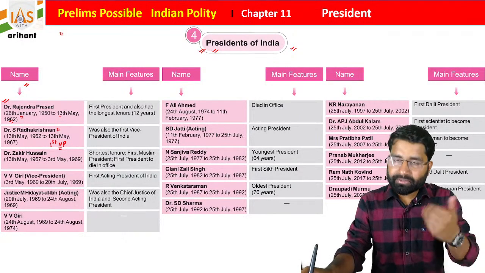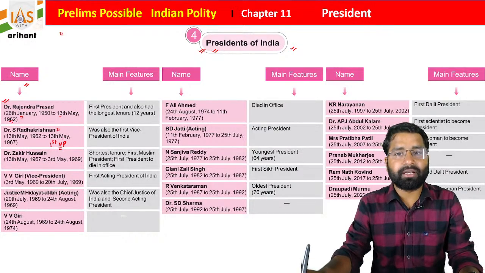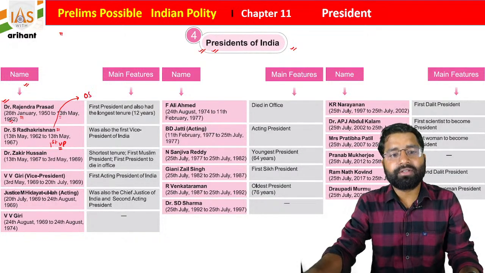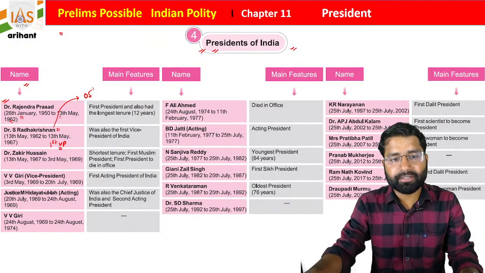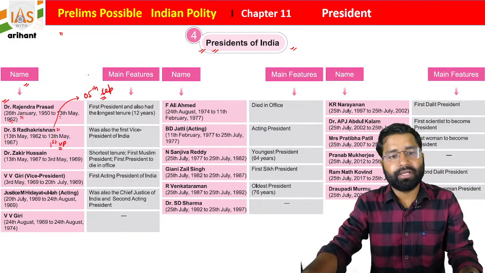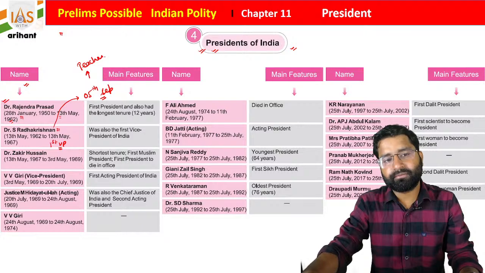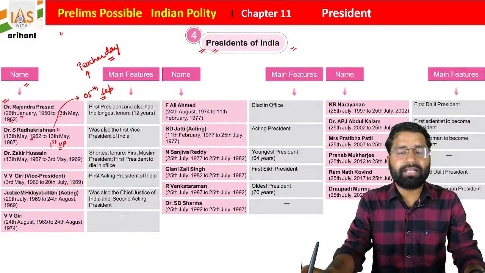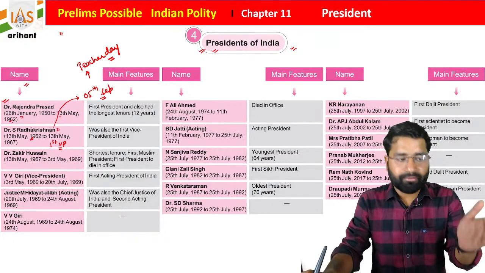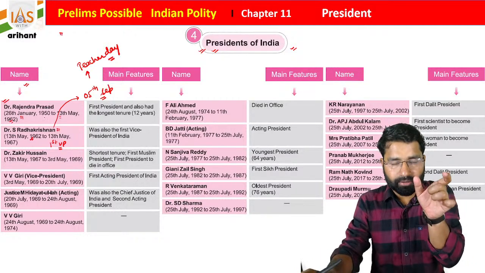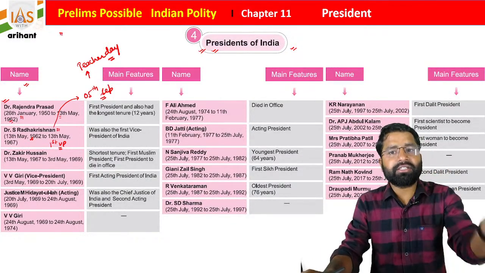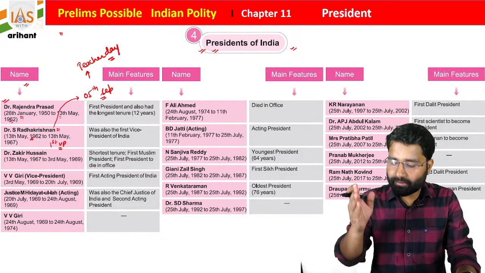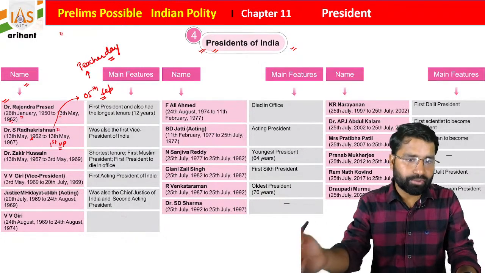I will discuss a fact also about Dr. Sarvepalli Radhakrishnan Sir: on his birth anniversary, which is on 5th of September, we celebrate Teachers' Day. Students, as we already discussed in a chapter, when the president enters into office, from that day the next 5 years he will be in the office. So it is counted from the day when he enters into the office.